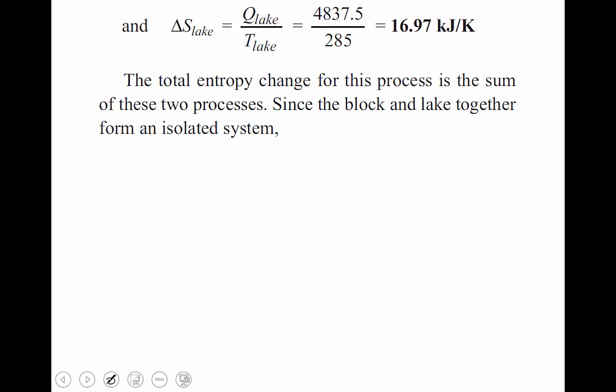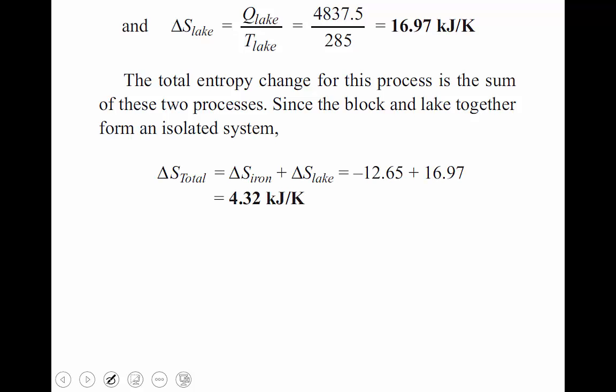Then the total entropy change for this process is the sum of these two processes. Since the block and lake together form an isolated system, total is equal to delta S iron plus delta S lake. This is equal to delta S iron minus 12.65 plus delta S lake equal to 16.97, which is equal to 4.32 kilojoule per Kelvin. Which means that entropy is always greater than 0 for an isolated system.